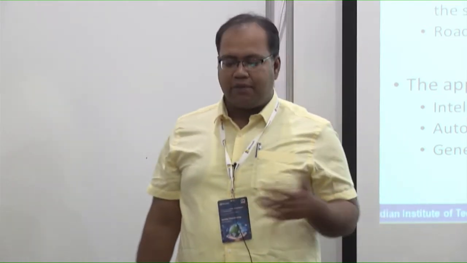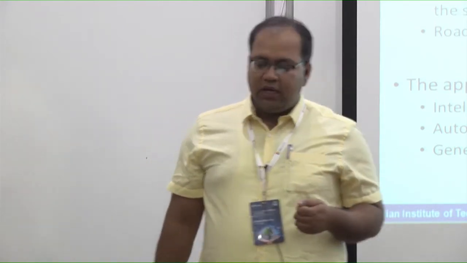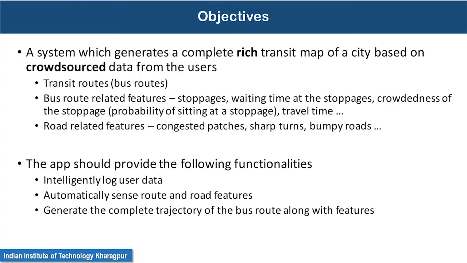Then we want to find out different road related features like congested patches, sharp turns, and bumpy roads. So we want to develop a smartphone based app which will intelligently log user data without consuming lots of power from your smartphone. It will automatically sense these route features and road features and generate the complete trajectory of the bus routes along with those features.